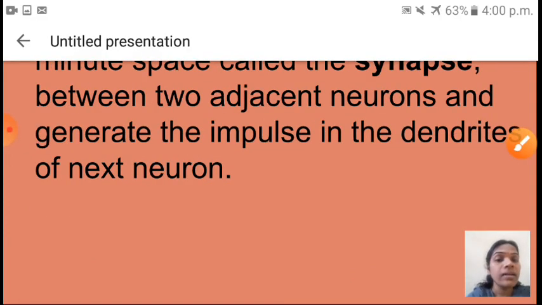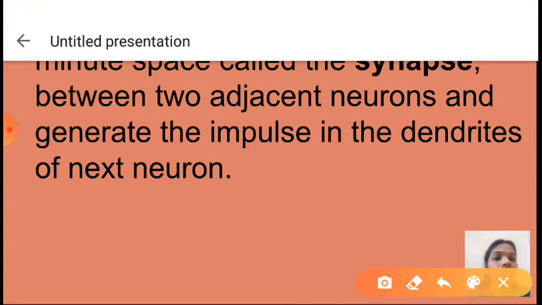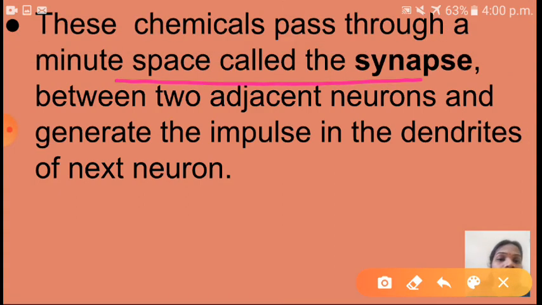Okay, so these chemicals pass through a minute space called the synapse between two adjacent neurons and generate the impulse in the dendrites of the next neuron. So I hope you understood now.